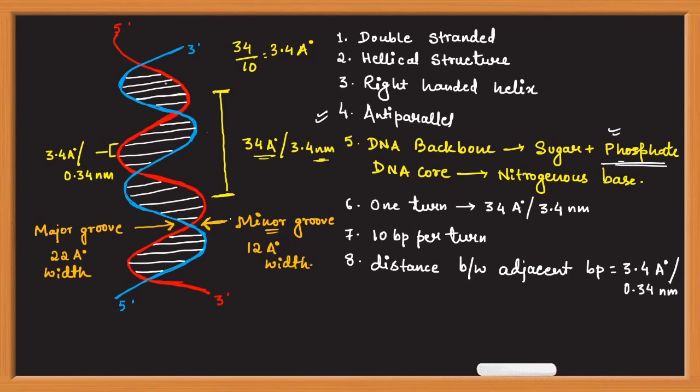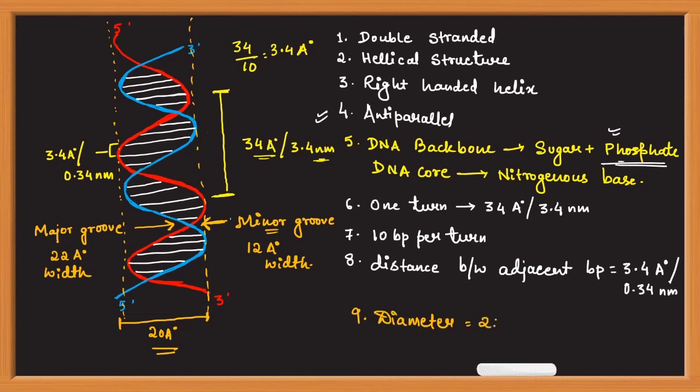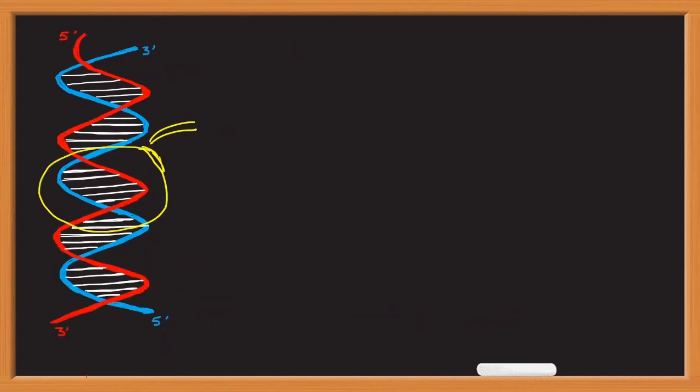Also, the base pairing between both the strands of the DNA is in such a way that both the strands are present at equal distance all through the length of DNA, and this distance between both the strands all through the DNA is 20 angstrom. So if you imagine this DNA as a cylinder, or as a tube, the diameter of this tube is 20 angstrom.